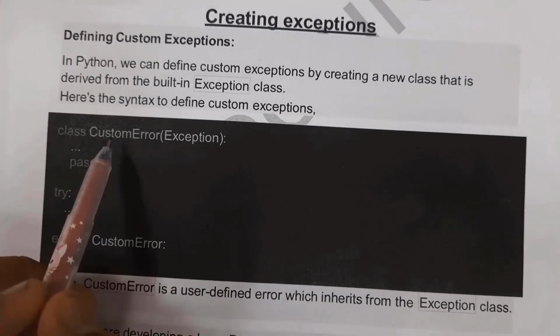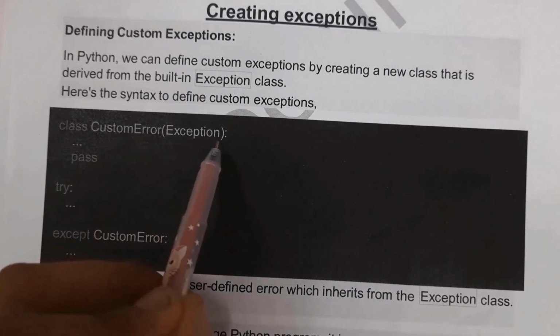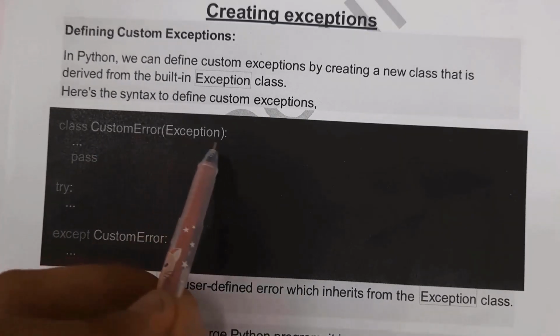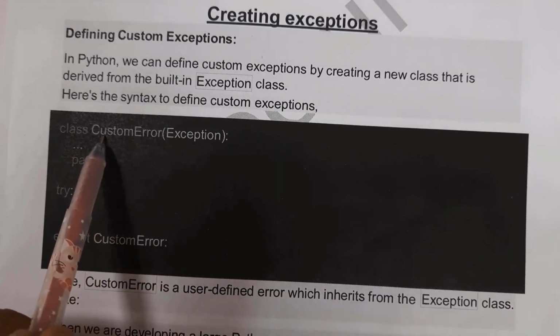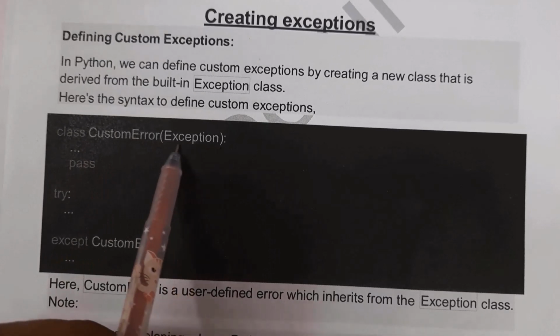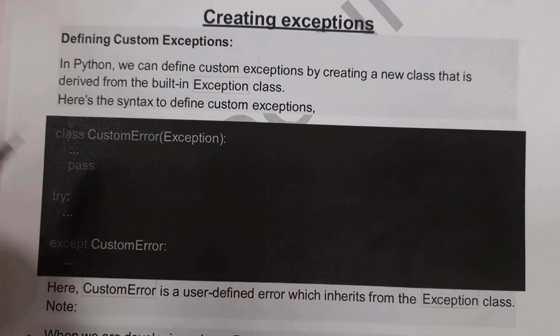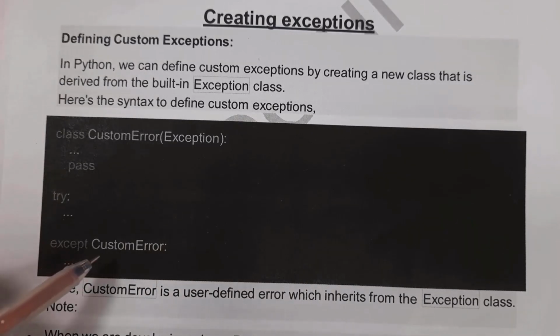You can give any name. I am giving the exception name as CustomError, and this is derived from the Exception class. So inside this I wrote Exception. The meaning of this is we are creating a new class, that is a custom class, which is derived from the built-in Exception class. So this is the built-in class, that is Exception. Inside this write pass, and next use the try and except block. And inside the except block you need to give the custom error.